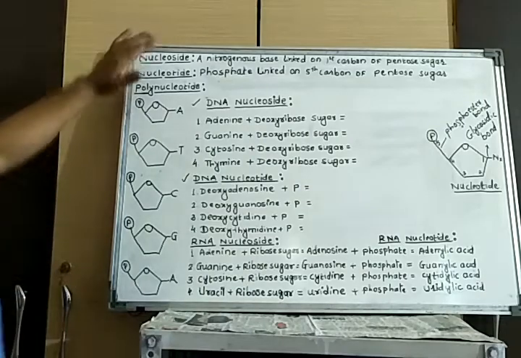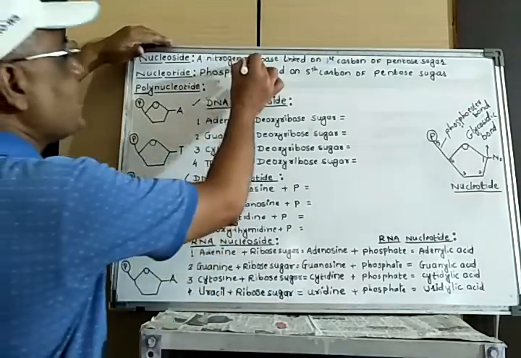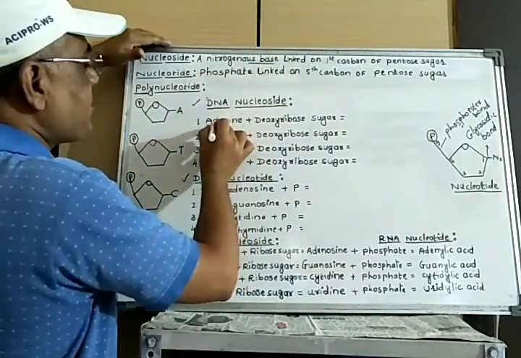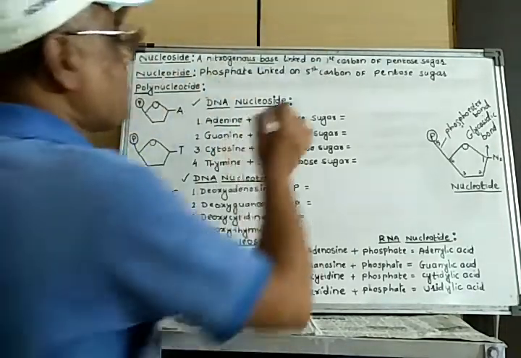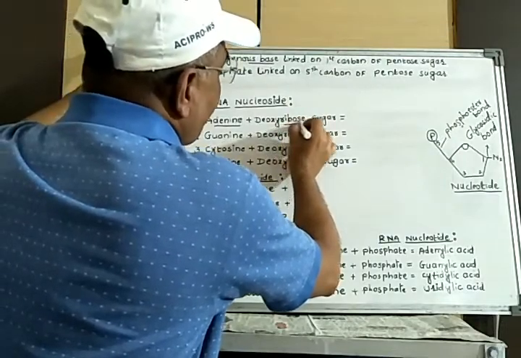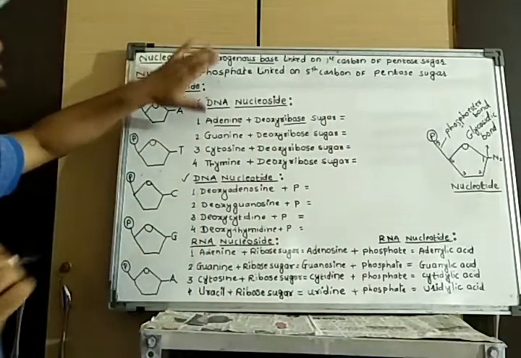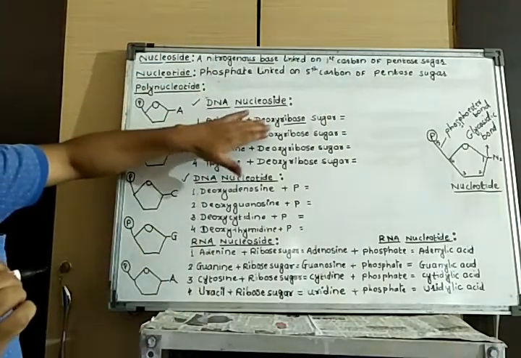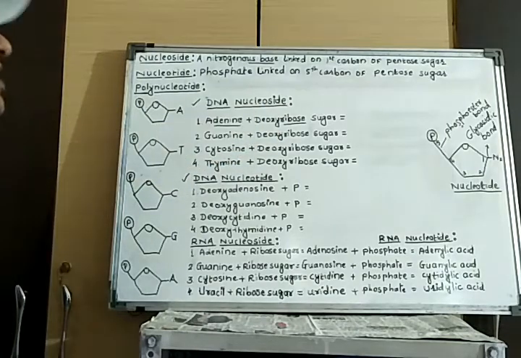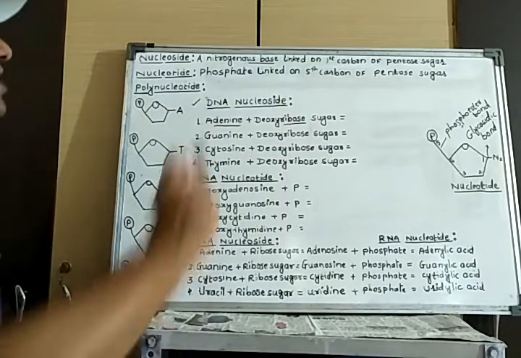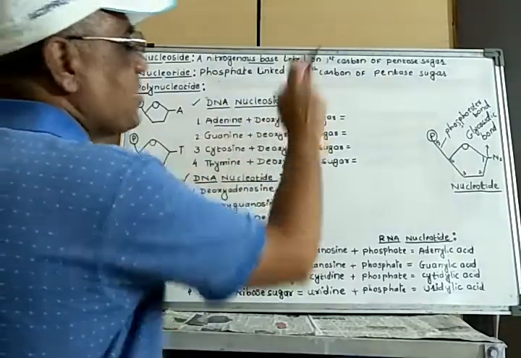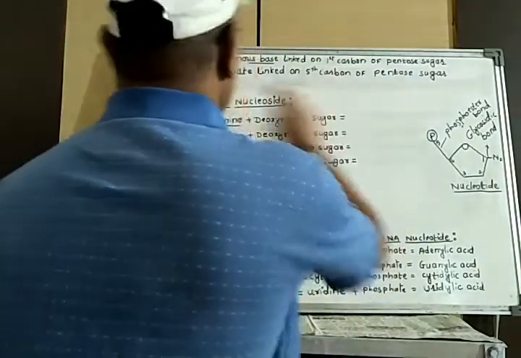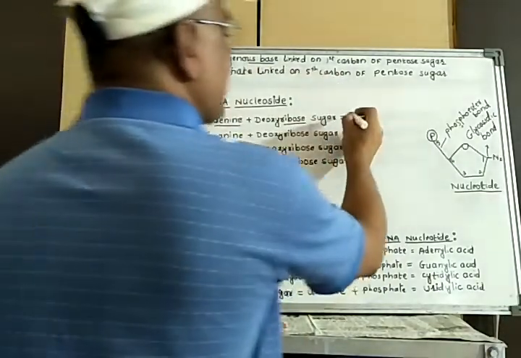I have told you a nucleoside is nothing but one nitrogen base, that may be adenine, linked to the carbon number first of the pentose sugar. And you know that in case of DNA, the pentose sugar is deoxyribose sugar.